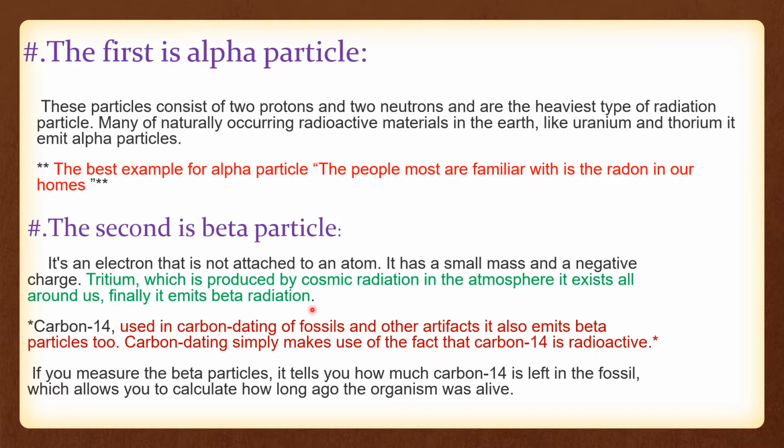Finally, it emits beta radiation. The best example is carbon 14. It is used in carbon dating of fossils, and other artifacts also emit beta particles. Carbon dating simply makes use of the fact that carbon 14 is radioactive, and if you measure the beta particles, it tells you how much carbon 14 is left in the fossil.